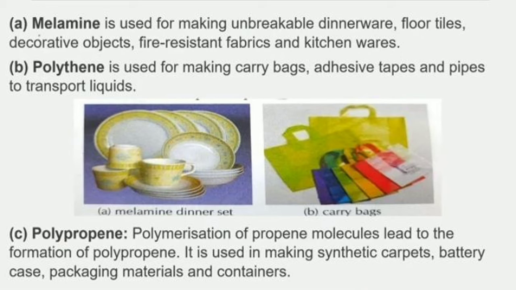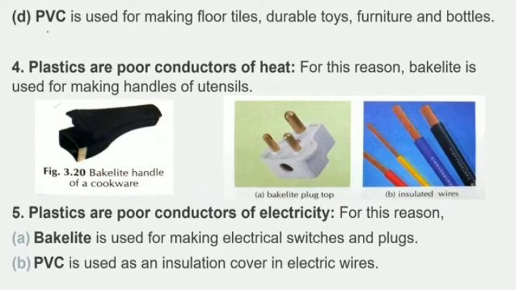Polypropene. Polymerization of propene molecules leads to the formation of polypropene. It is used in making synthetic carpets, battery cases, meaning the cover of the battery, packaging material and containers. And the last one, that is PVC. It is used for making floor tiles, durable toys, furniture and bottles.